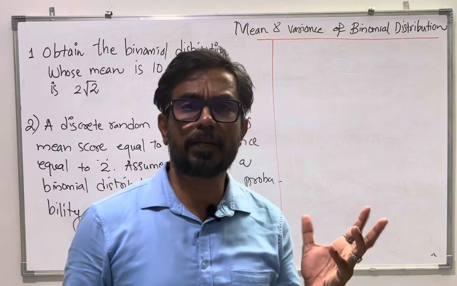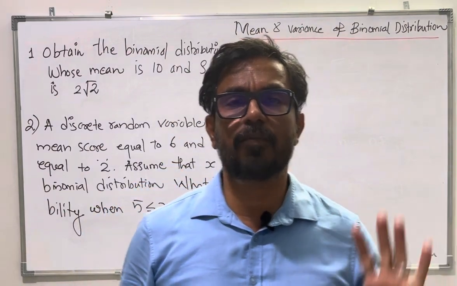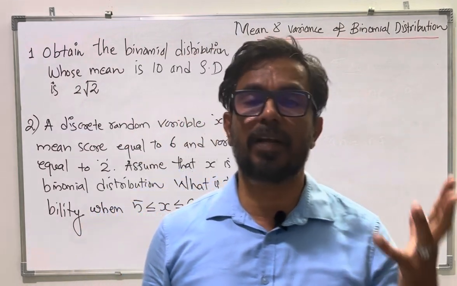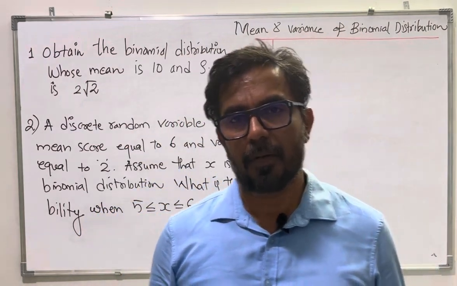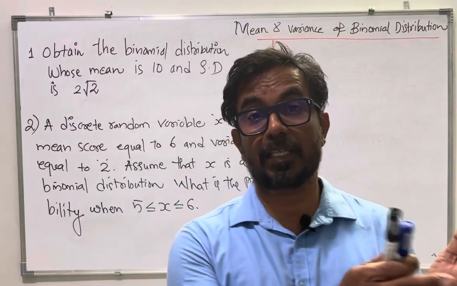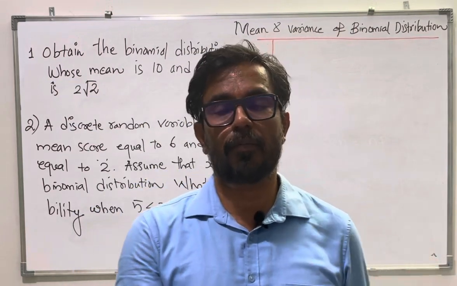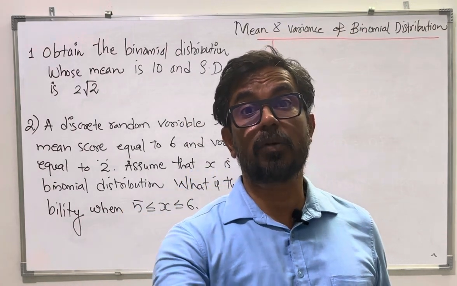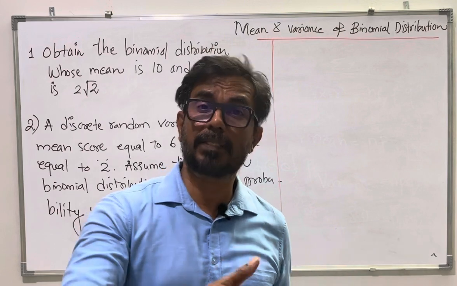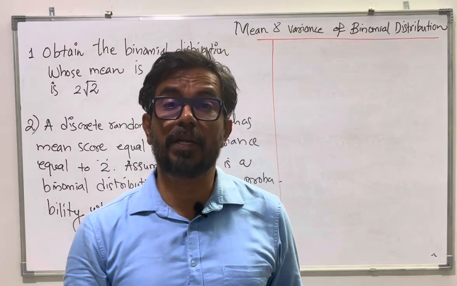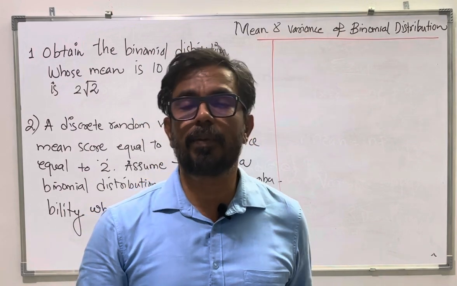When do you say that in an experiment X follows a binomial distribution? One condition is the number of trials should be finite. Another thing, you should be able to classify it as success and failure, two types of outcomes, and the probability of success does not change from trial to trial. Similarly, the probability of failure also, which we will mention as p and q. p plus q will be 1.